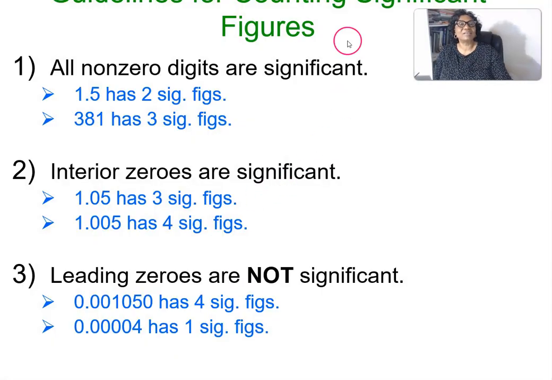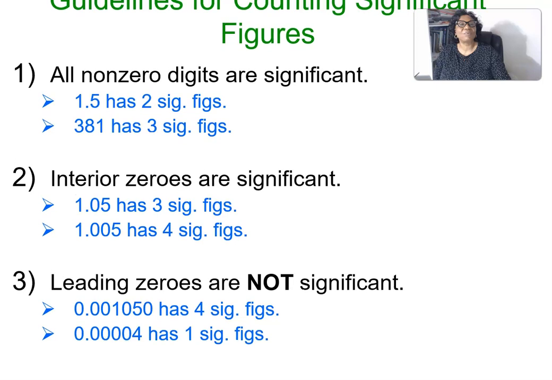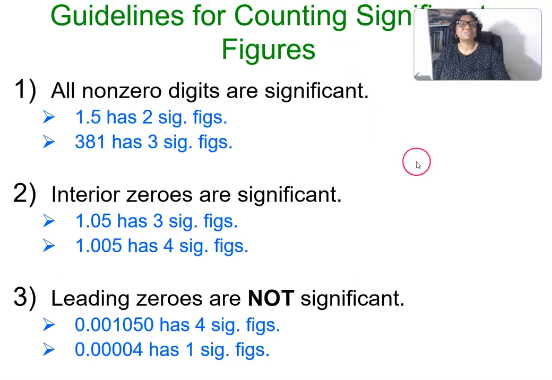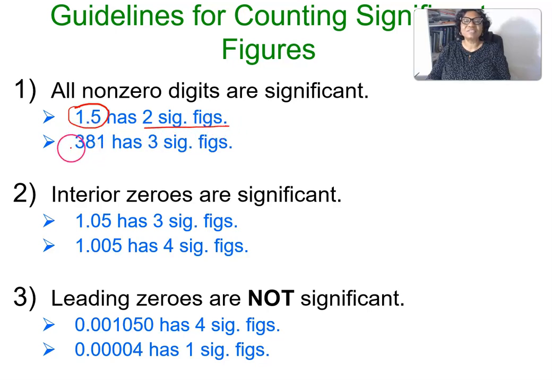So, guidelines for counting significant figures. Let's look at the guidelines. If you have to count the significant figures, what are the guidelines? Guideline number 1, all non-zero digits are significant. So for example, this number has 2 non-zero digits, so it has 2 significant figures. This has 3 non-zero digits, so it has 3 significant figures.